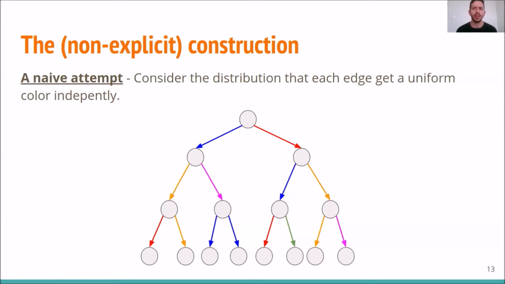Now, since we think of this tree as infinite, the probability that none of these edges will get the same color is basically 0. And we cannot expect that this construction will give us a tree code with some distance. So let's see now some better attempts.